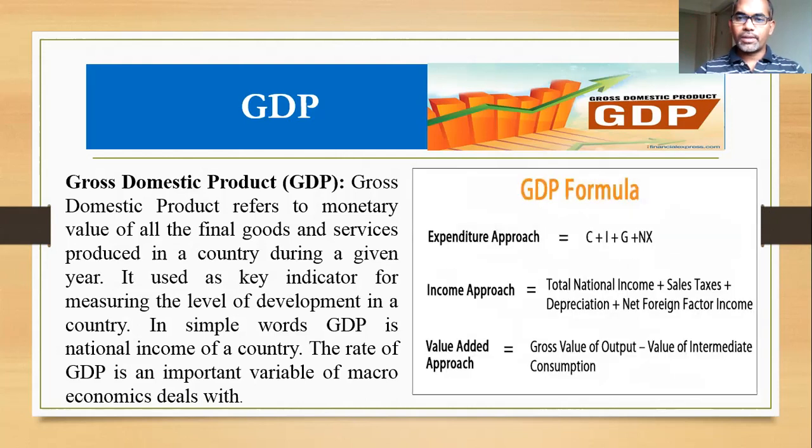This gross domestic product can be measured through three different methods: the expenditure method, the income method, and the product method. You can go with any one method or any combination of two methods to calculate the GDP, but the value should be the same. Whatever value of GDP you get under the expenditure approach, the income approach should also have the same value. That is the correct valuation of gross domestic product in that nation.